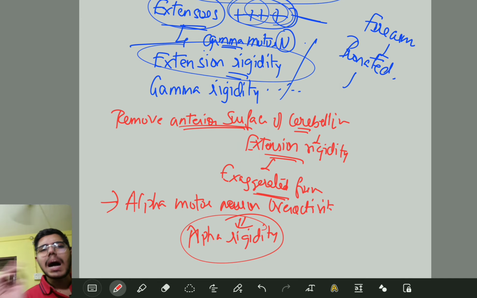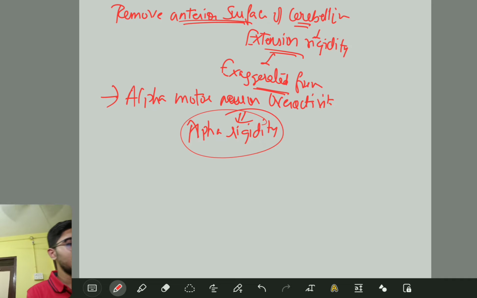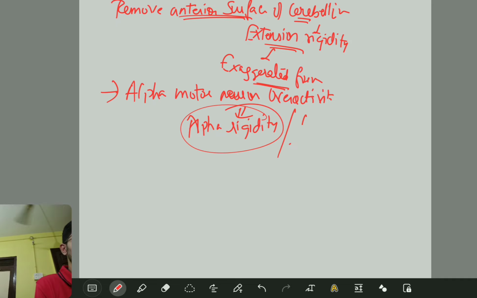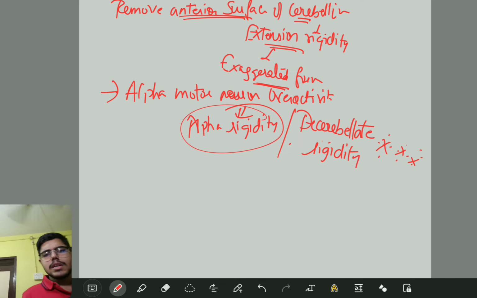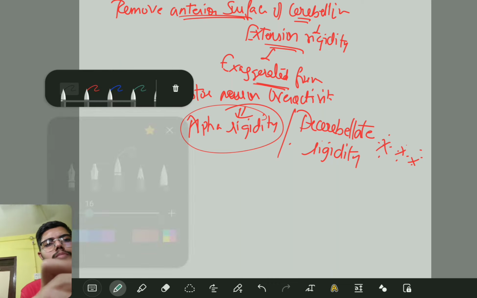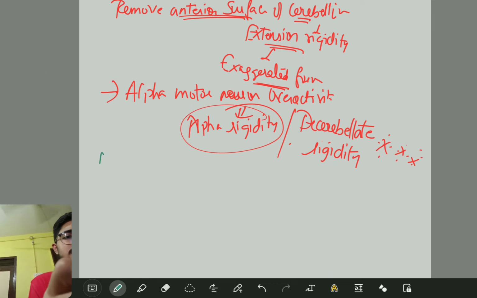One is gamma rigidity, that is your extension rigidity, and we have alpha rigidity, also called, very important, decerebellate rigidity. This is important. Decerebellate rigidity. We have another type of posture called decorticate posture. Very important. Let us discuss this alone.